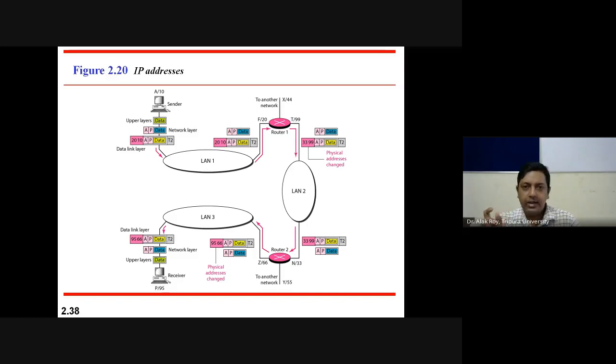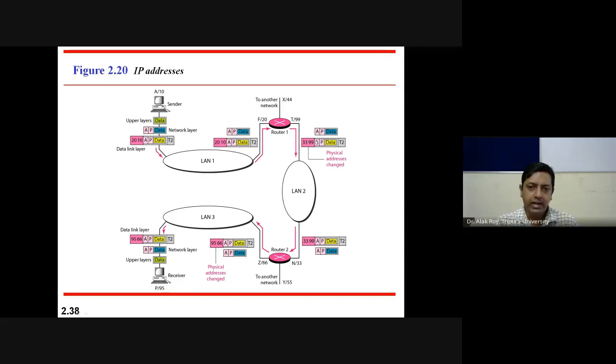Then this AP data goes from router 1 to router 2, from one point of the router to another point, to deliver to T/99. When router 1 delivers data to router 2, it forms a message in the form of 3399 AP data T2. What is 33? 33 is your destination for the next LAN, okay, and 99 is the physical address of the router.